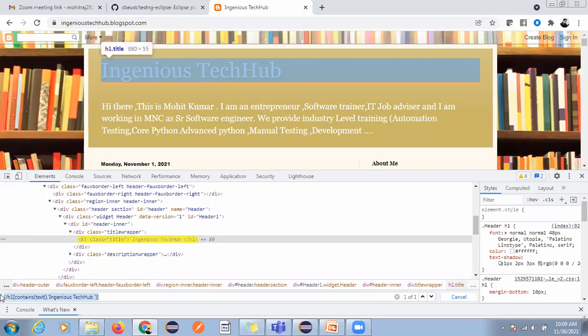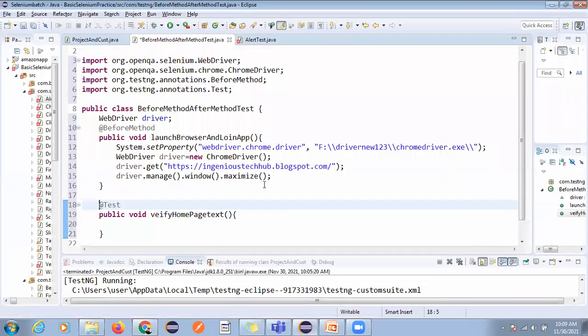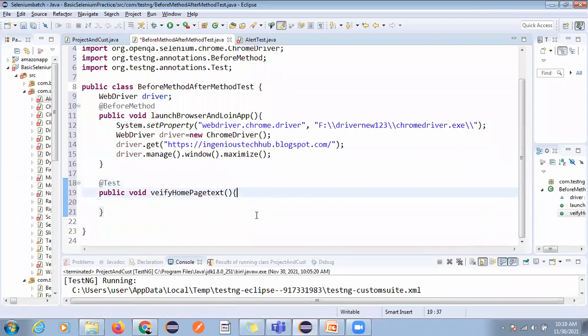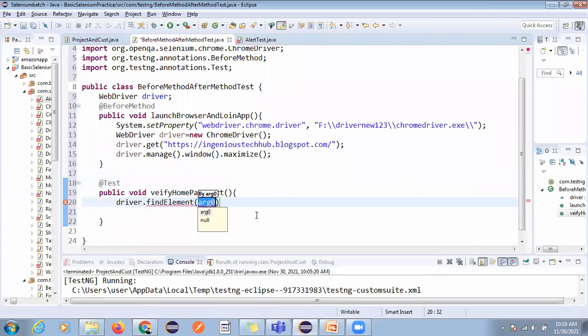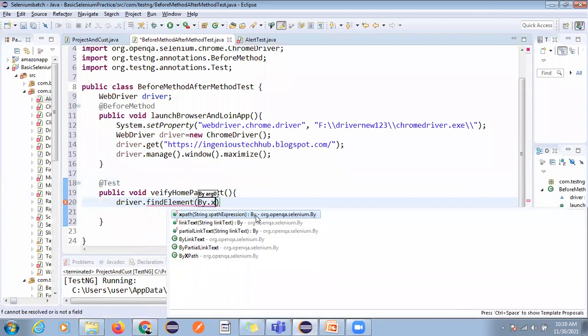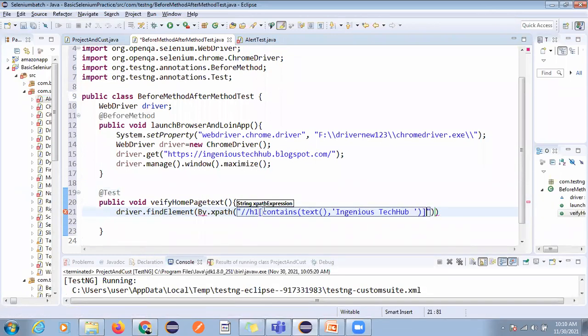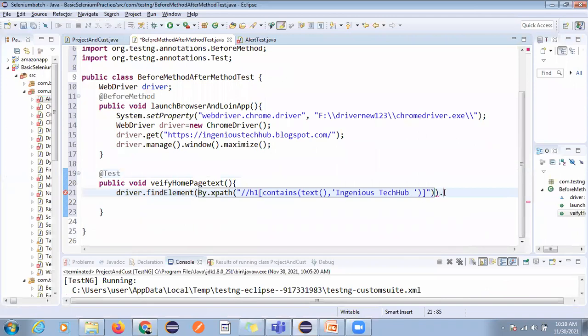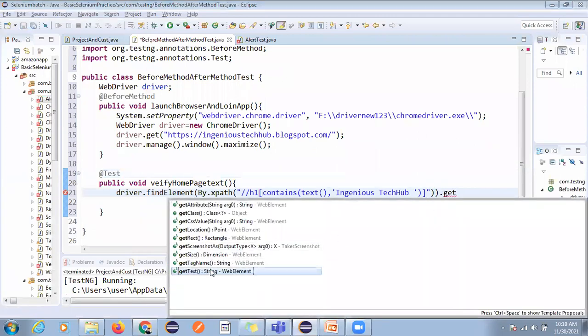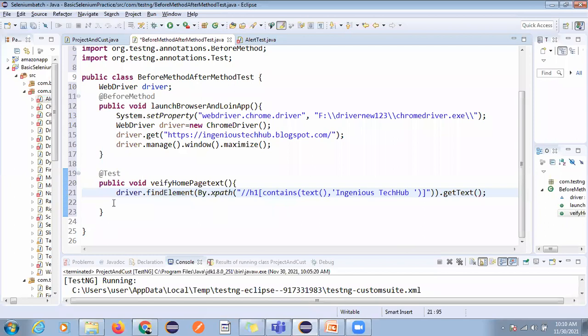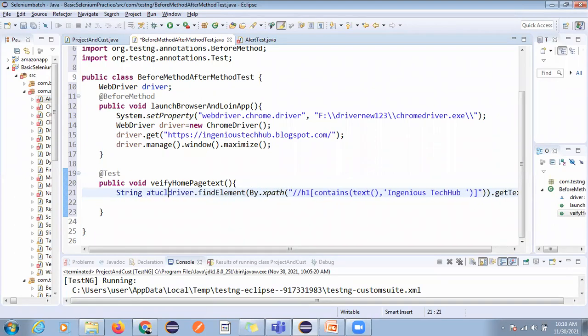Now you can write the same code here: driver dot find elements by dot xpath, then dot get text, and it will return a String actual text. Understood, right? String actual text.